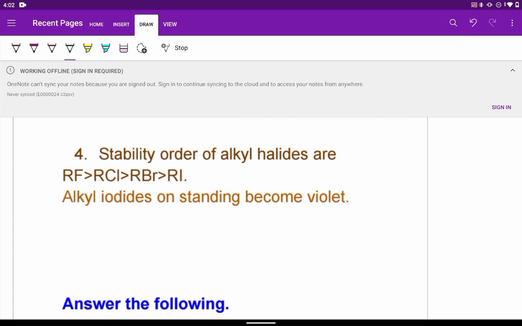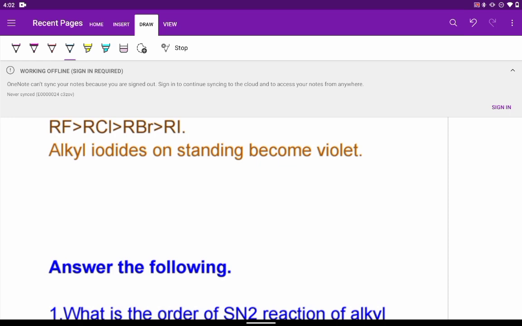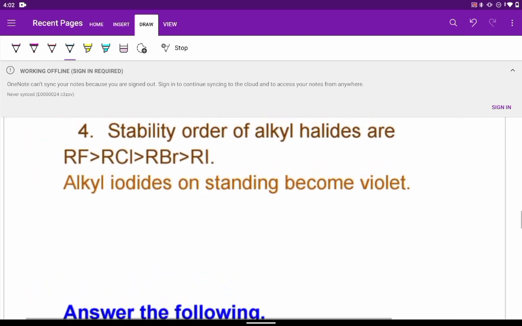Alkyl fluorides are less reactive than chloride because size of fluorine is smaller than chlorine. So the bond length of the fluoride will be smaller.